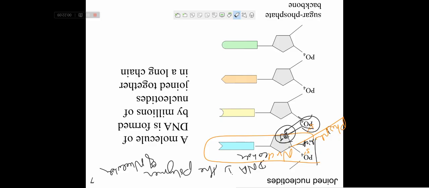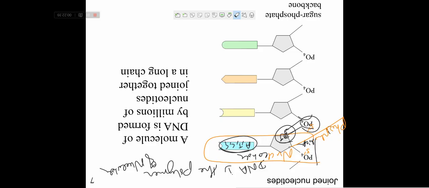This is called a polymer of nucleotides, and this is the DNA structure. Here is a base: A, T, C, G. One of these bases will be present here, either A, T, C or G.